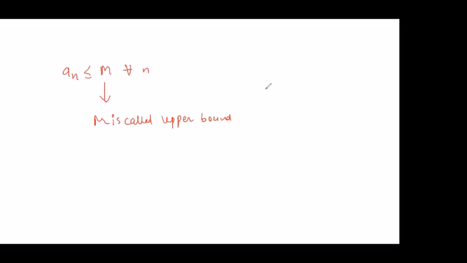Yes, n should start from 1. By default, n is a natural number, so n should start from 1. So this capital M is called the upper bound of the sequence. That means if it is bounded from above, then its upper bound will exist. So that is capital M.